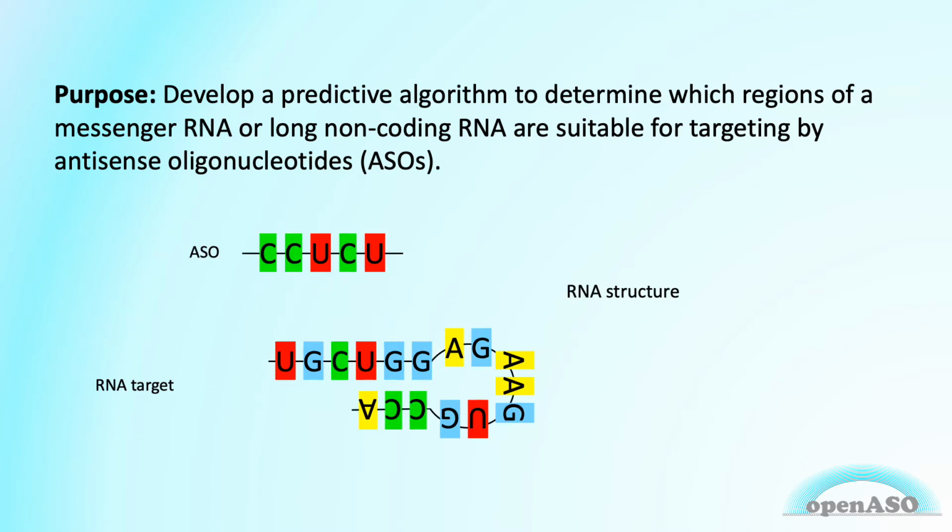Finally, RNA is not a linear molecule. It forms structures that influence the ability of an ASO to interact with the target region. Identifying accessible regions is essential for picking an effective ASO target. Nucleotides that are already base paired are not available to interact with an ASO.